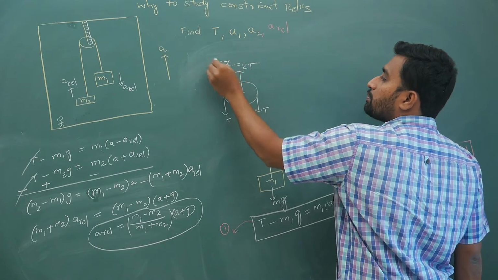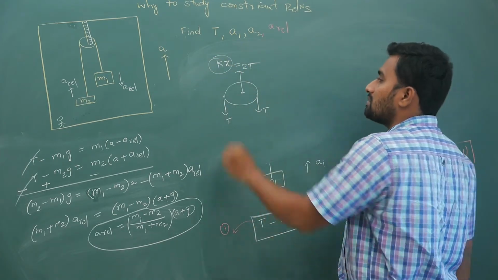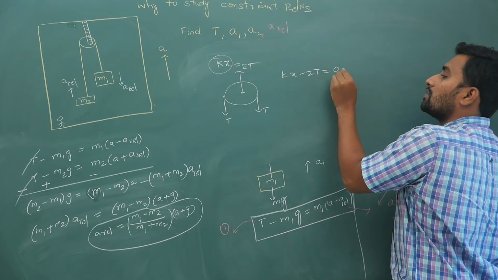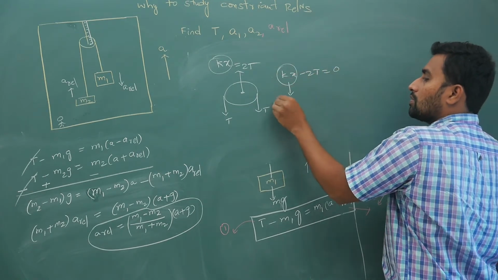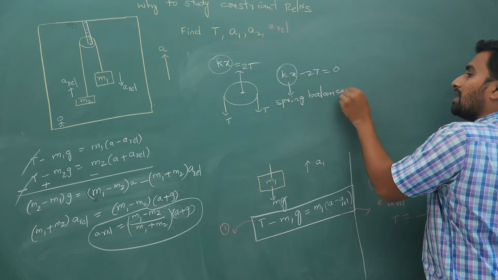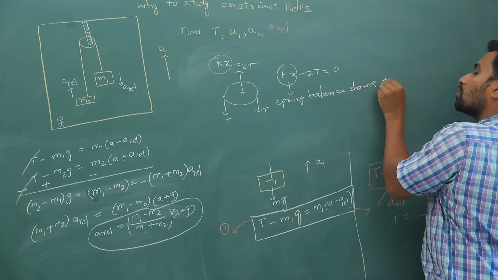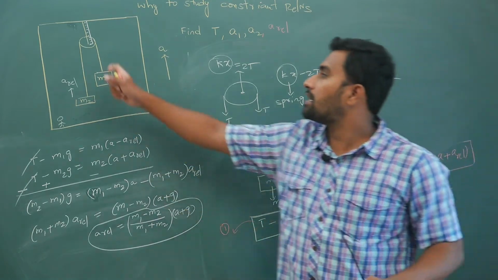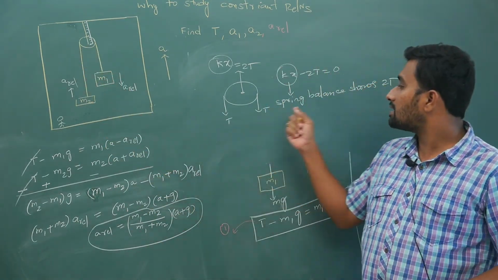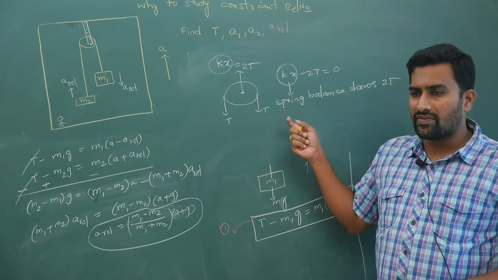That spring will have some kx force, so kx minus 2T is equal to 0. Your spring balance will show 2T if there is a pulley here. You calculate the tension by doing all this calculation and it will show the 2T value.